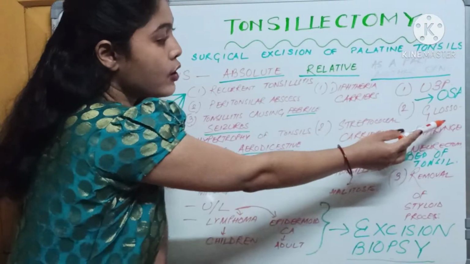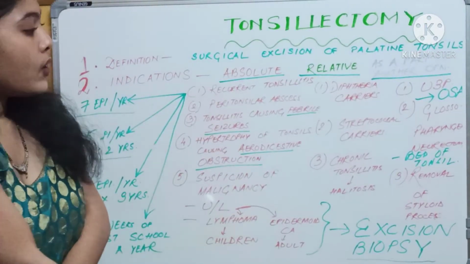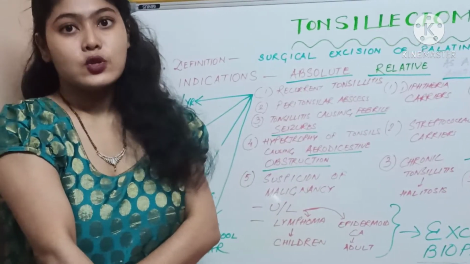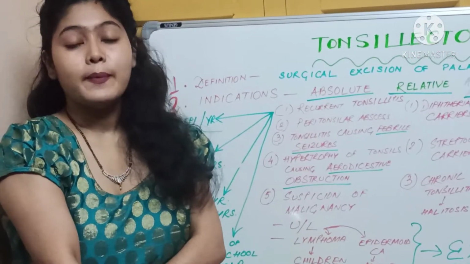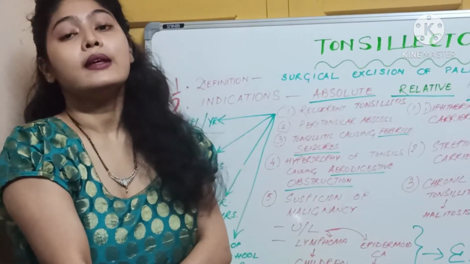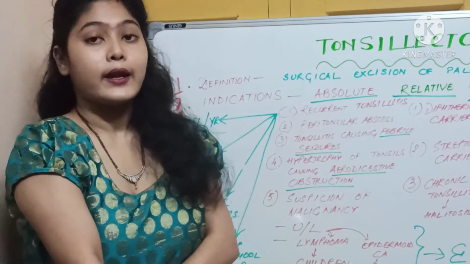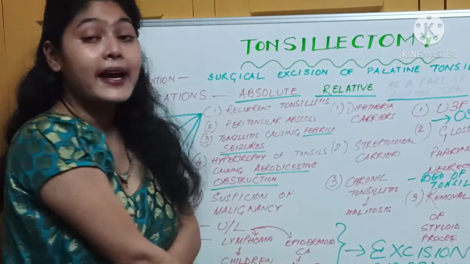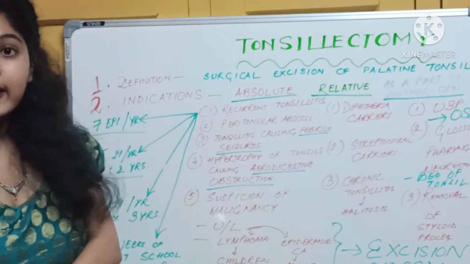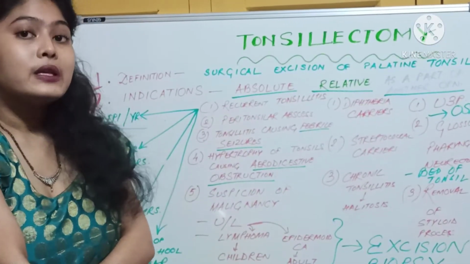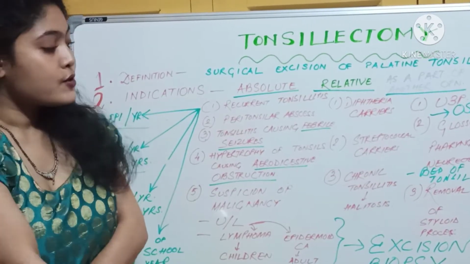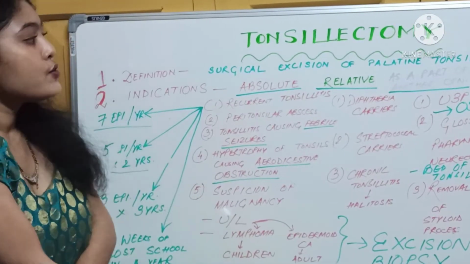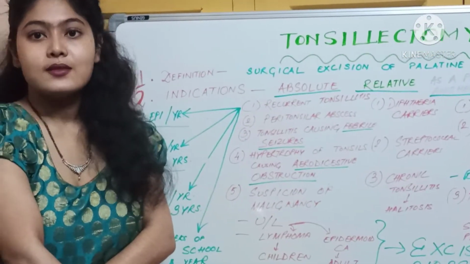Number 2 is glossopharyngeal neurectomy. You know that the glossopharyngeal nerve lies in the bed of the tonsil. When you remove the tonsil by tonsillectomy, after that you can approach the glossopharyngeal nerve and go for glossopharyngeal neurectomy. Number 3 is removal of the styloid process. In styalgia or Eagle syndrome, we need to remove the styloid process, and before that we need to go for tonsillectomy. So these are the few indications of tonsillectomy.